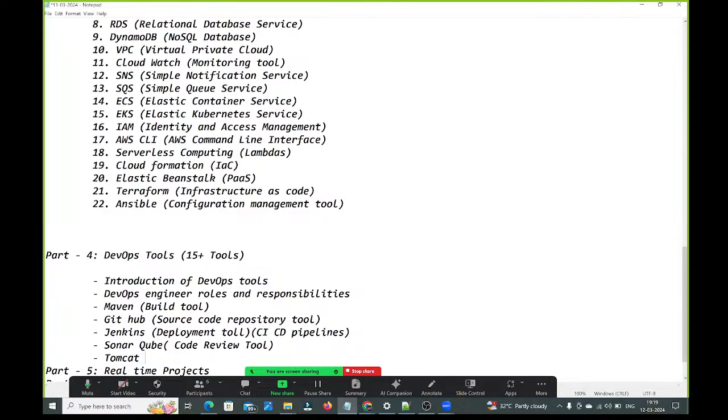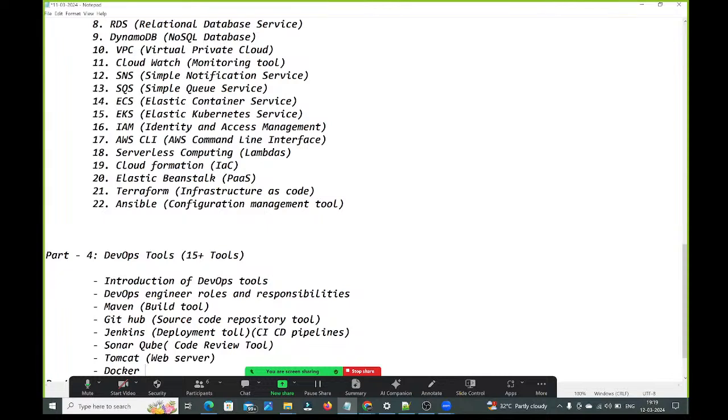Okay. Next, here Tomcat is what? It is a web server. Web server, guys. Okay, so after Tomcat, what we will discuss, guys? After Tomcat, here we are going to discuss Docker. What is this Docker? Docker is a containerization tool, guys. Docker is a containerization tool.